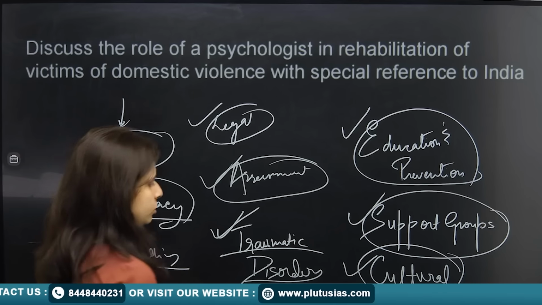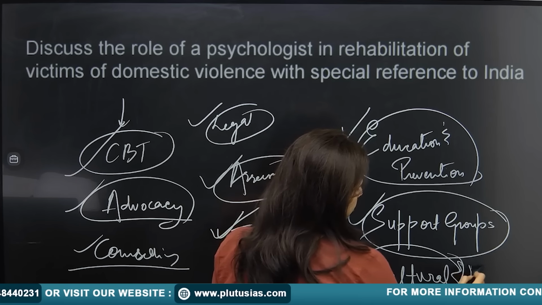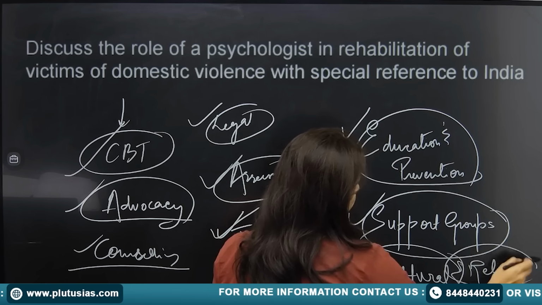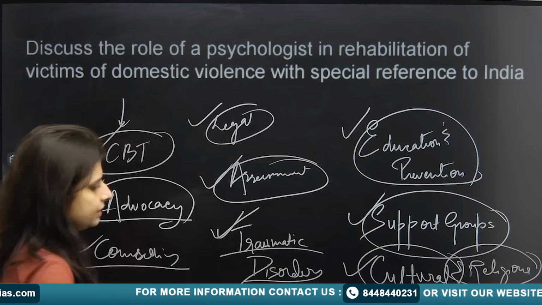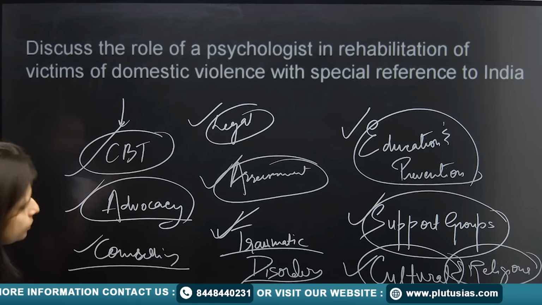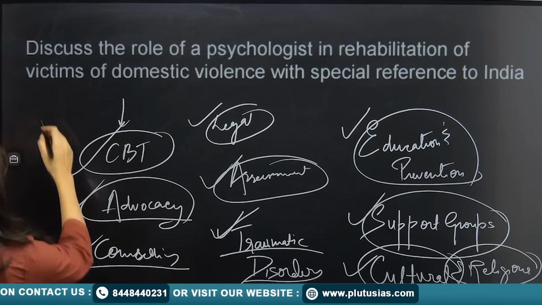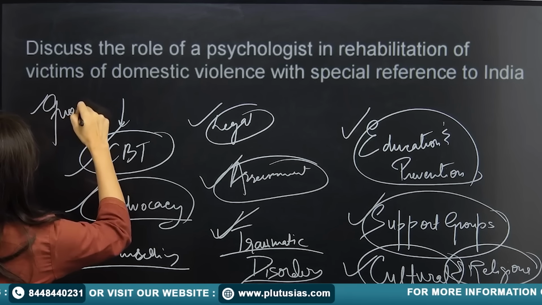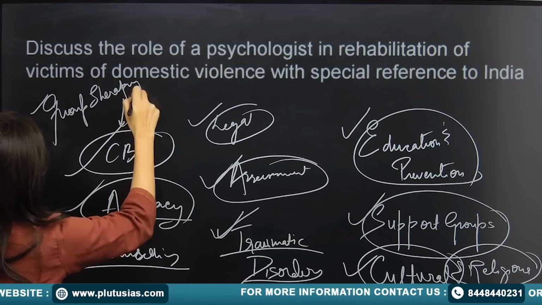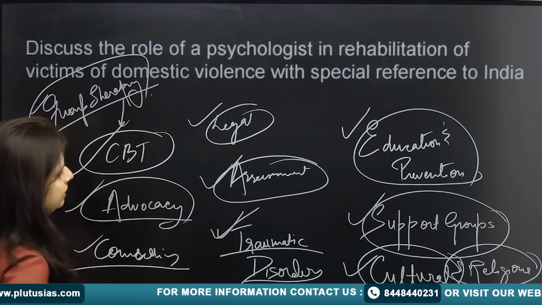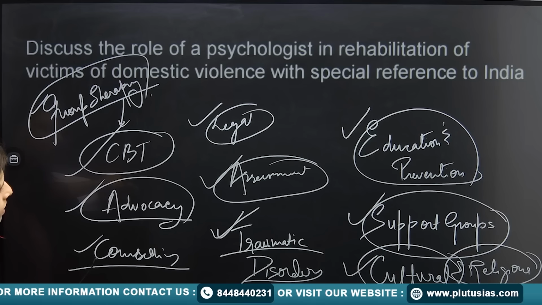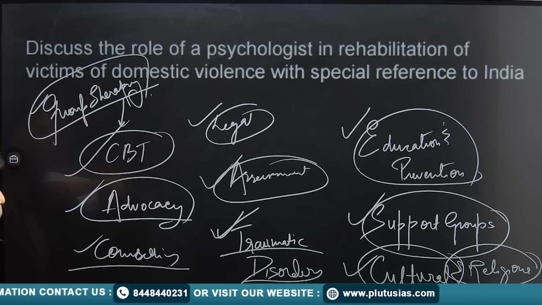Here, if you want, you can write about the religious aspect also, because that was also helpful in dealing with traumatic disorders. Then you can mention group therapy. Multiple theories are there. You can go ahead with as many as you want and explain this in detail. That will suffice for your whole answer.